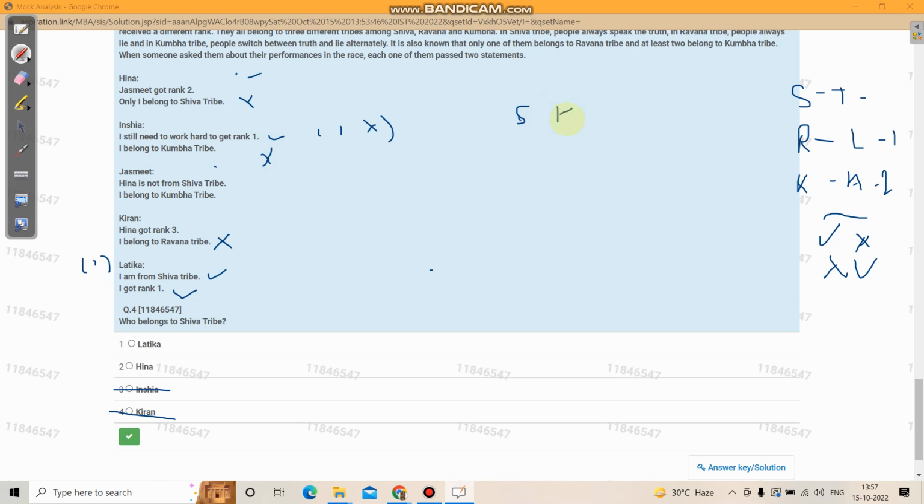What all tribes we have? Shiva, Kumbha and Ravana. She is gone from the race of being Kumbha, because this statement we have taken wrong, and one statement is wrong, so she is gone from the race of being Shiva as well. Now we are left with Ravana. Say if we take her to be of Ravana tribe, then this cannot be correct, because Ravana people have to make both the statements wrong. So this statement is also wrong, which means that our supposition of Latika being from Shiva tribe is gone.